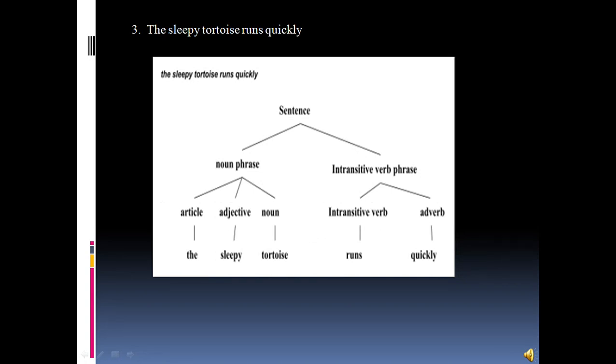The third sentence is the sleepy tortoise runs quickly. Here the derivation tree will include noun phrase and intransitive verb phrase again. The, sleepy and tortoise are the article, adjective and the noun of the sentence, whereas intransitive verb and adverb are runs and quickly. So it is a valid sentence, and the derivation tree is already on the screen.